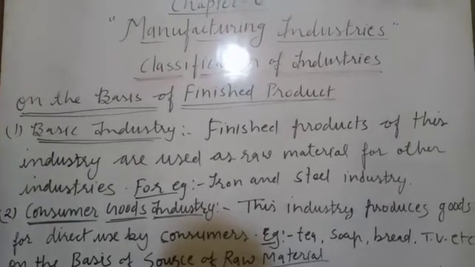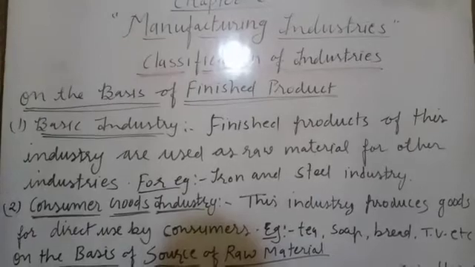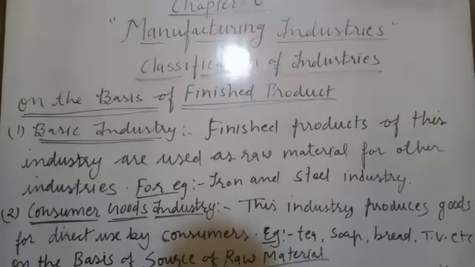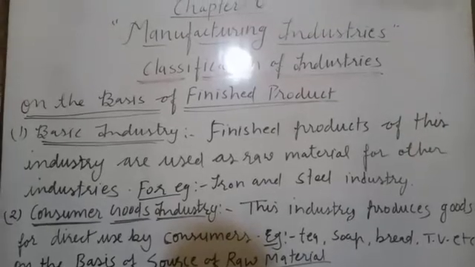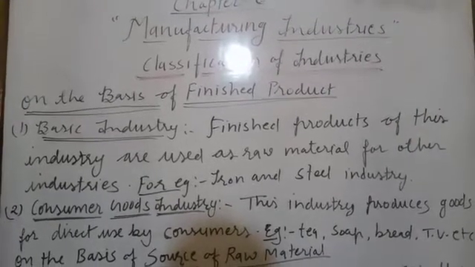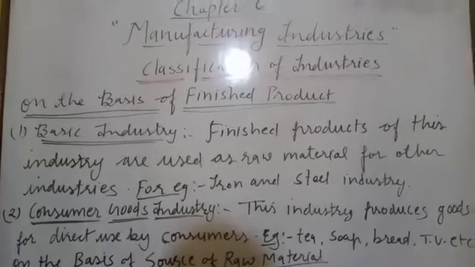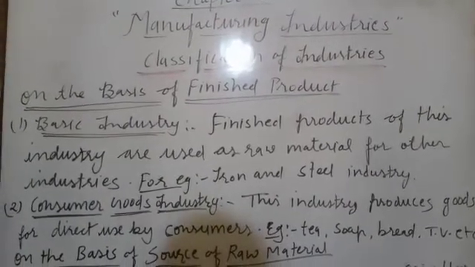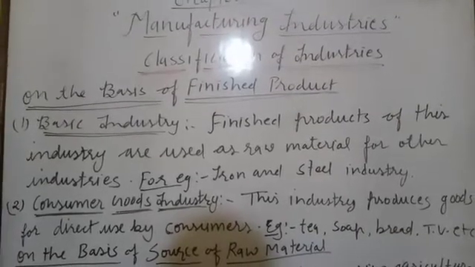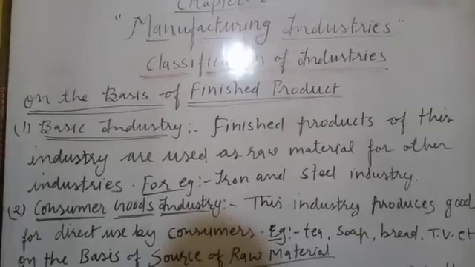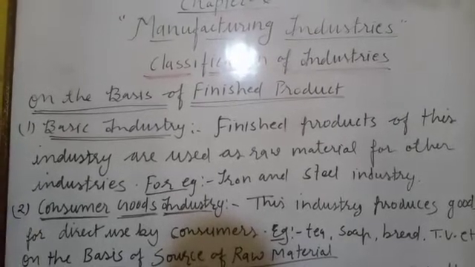Second one is consumer goods industry. This industry produces goods for direct use by the consumer. That is the basic difference between basic industry and consumer goods industry. So this industry produces finished product for direct use by consumers, for sale in the market for the consumers.